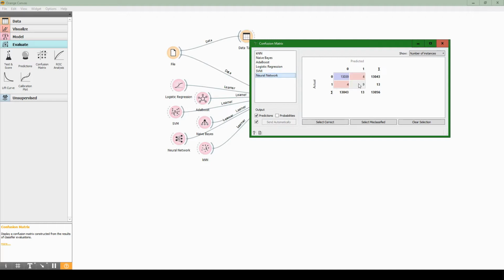Neural network looks very similar to AdaBoost, but slightly better. And it looks very close to KNN, but I would argue KNN probably outperforms AdaBoost and neural network. So if I had to choose which one I wanted to use, I'd be between logistic regression and KNN. And actually, just looking at this, I'm going to go with KNN. I think it performed well enough.